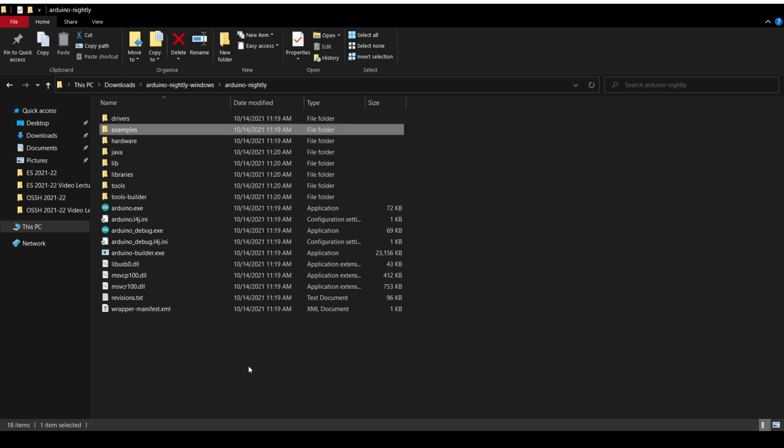I have the Arduino exe file, the application file. I will click it. Okay. So among the other files, the type of this file is application. On this application, arduino.exe, I will double click so that it gets launched.